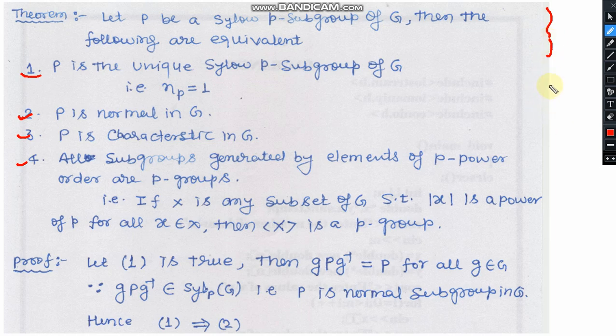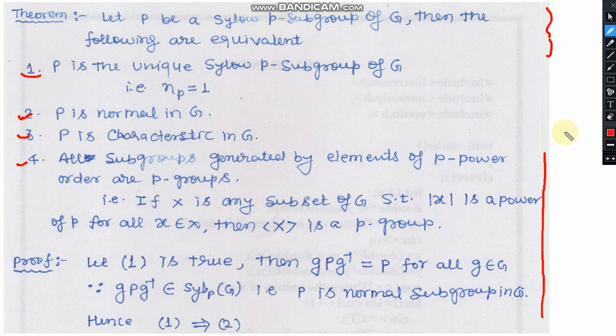I have given the proof of these statements, but if you face difficulty understanding the proof of any statement, I will explain it in a doubt session. I will take a live class next week related to your doubts, and I will clear your doubts in that session. However, these proofs are very simple and easy to understand if you have clearly understood the p-group, the Sylow p-subgroup and their characteristics.